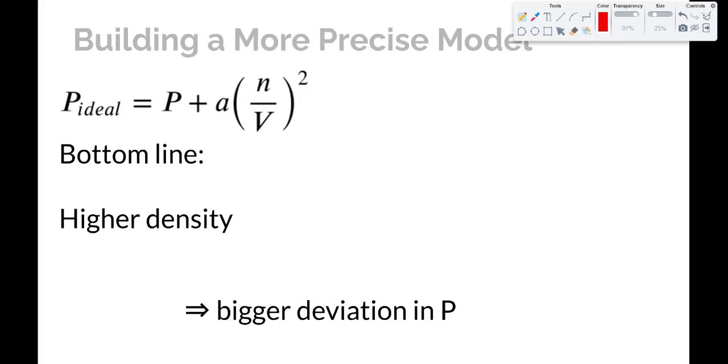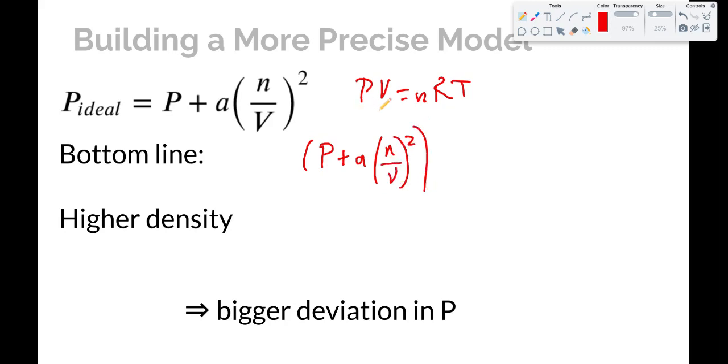Now, if we put both of these factors together, we can take PV equals nRT and modify it by compensating for pressure by using this factor. Pressure is actual pressure plus a times the particle density squared. So that's the P. And then remember, we compensated for deviations from ideal gas volume by taking V minus the number of particles times that constant of proportionality b.